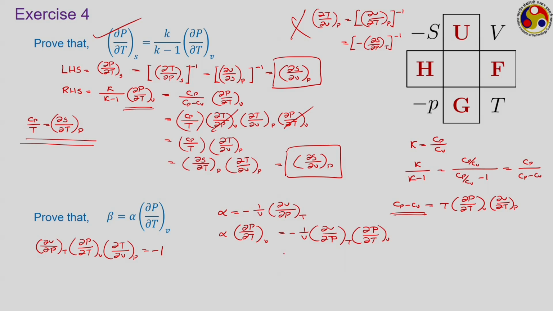If we put it here, we have minus 1 upon V, and using reciprocity, this becomes minus of ∂V/∂T at P, that is 1 upon V ∂V/∂T at P, which is nothing but beta. So, it is a very simple proof: beta is equal to alpha into ∂P/∂T at V.